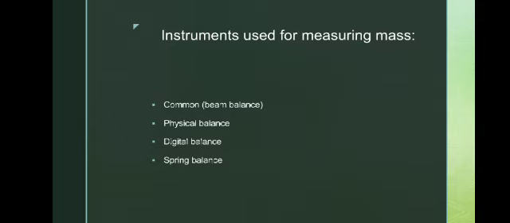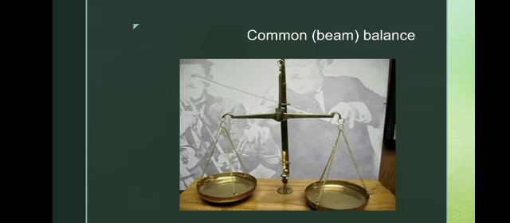Inside the box, the balance used there is what we call a physical balance. The next one is the spring balance, which we are going to study in this lesson onwards. The first one is the beam balance. Why is it called a beam? It has a beam in the center, supported on a center axis, so it is called a beam balance.